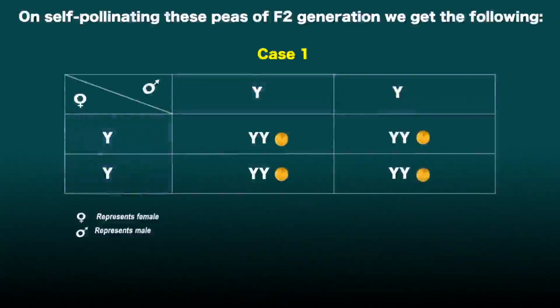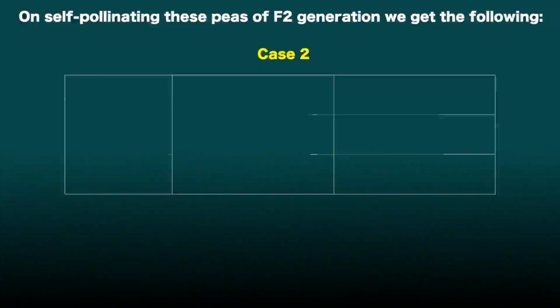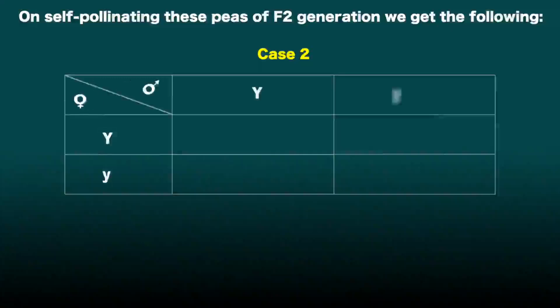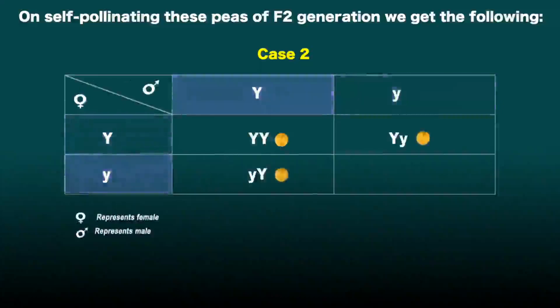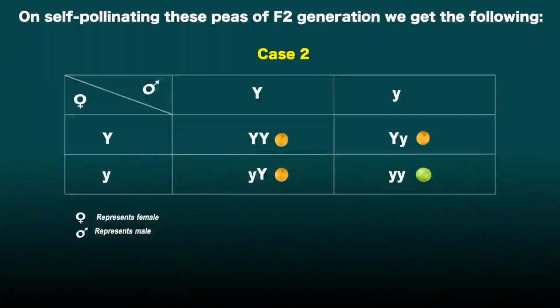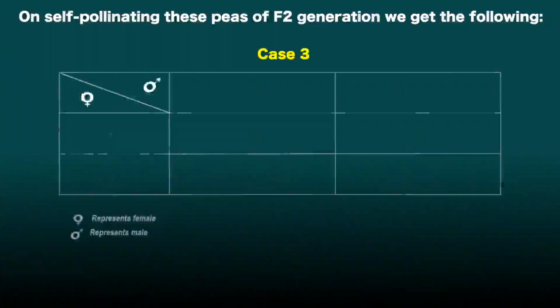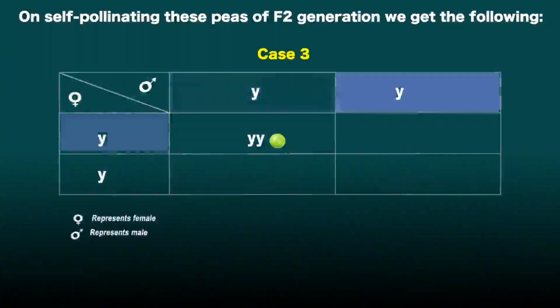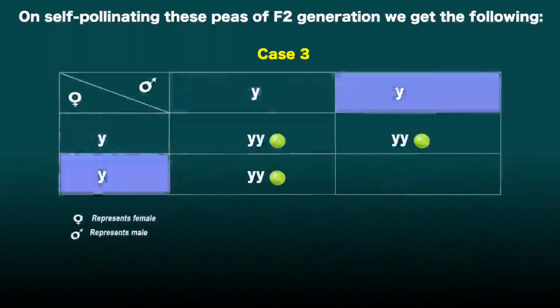On self-pollinating these peas of the F2 generation, we get the following. Case 1. When capital Y capital Y peas are self-pollinated, they will produce pure yellow peas, that is capital Y capital Y. Case 2. When capital Y, small y peas are self-pollinated, they will produce 75% yellow and 25% green peas. Case 3. When small y small y peas are self-pollinated, they will produce only pure green peas.